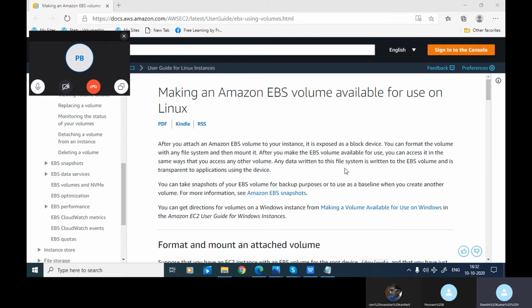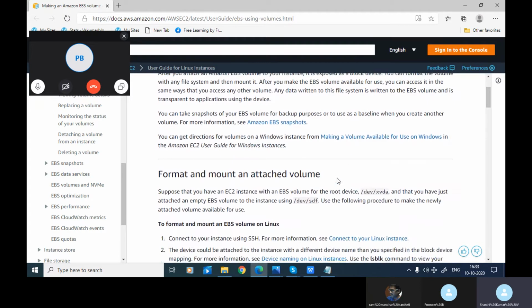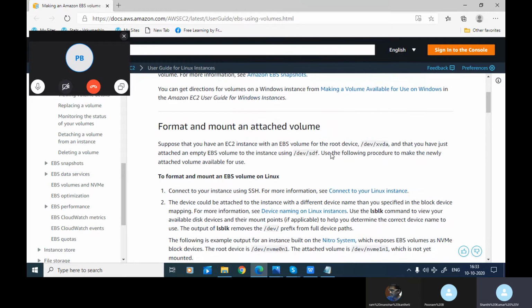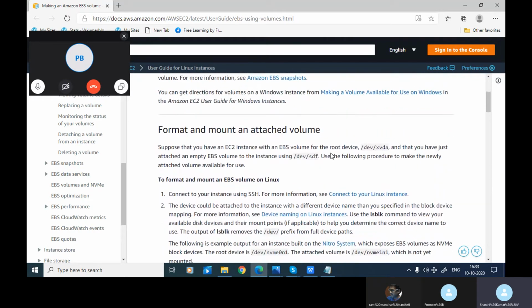Any data written to this file system is written to the EBS volume and is transparent to applications using the device. You can take a snapshot of your EBS volume for backup purposes or use it as a baseline when you create another volume. Like if you want to transfer the data, that is a possibility. Hard disk to hard disk, we can take a backup, and the backup can be used in snapshot format. And in AWS only, you can use snapshots. For Windows, a separate process is there.